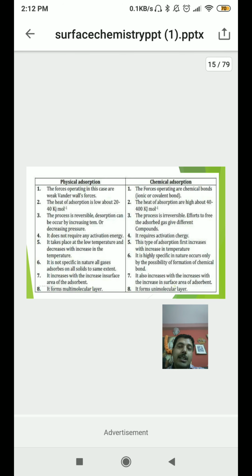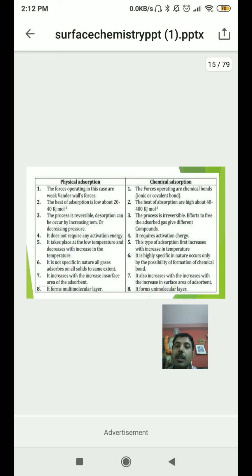Now in this slide I have discussed the difference between physical adsorption and chemical adsorption. The force operating in the case of physical adsorption is weak van der Waals force. However, as I told you, in chemisorption it is ionic or covalent in nature. Second point is the heat of adsorption is low, about 20 to 40. However, in chemical adsorption, heat of adsorption is very high, from 40 to 400 kilojoule per mole.